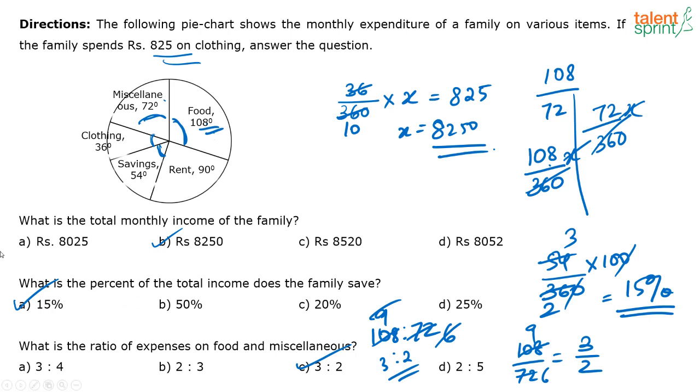Somebody in between said, explain question number 2. Which one? In data interpretation. Who asked me that question? Anand. Please explain the second one in DI. Why don't we take 825 here? You don't require that actually, right? Out of totally 100%, correct? 100% is 360 degrees here. Out of that 54 degree is saving. So I directly took 54 by 360. You don't need that value to be used here. Even if you use it also, you will end up getting the same answer, but that's just going to be extra steps that you take.